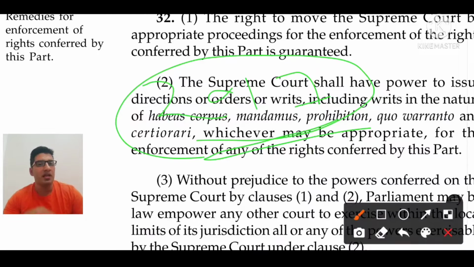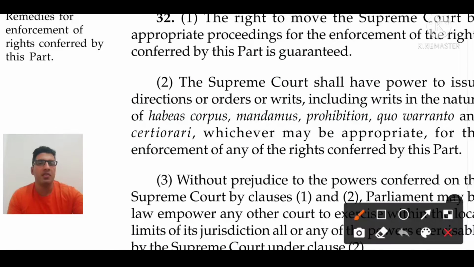At that time Dhananjay Chandrachud's father pronounced that we can abrogate habeas corpus petitions during the Emergency. But in the 2017 case Dhananjay Chandrachud held that habeas corpus should be available during the Emergency, and the father's verdict was changed by the son in 2017 itself.